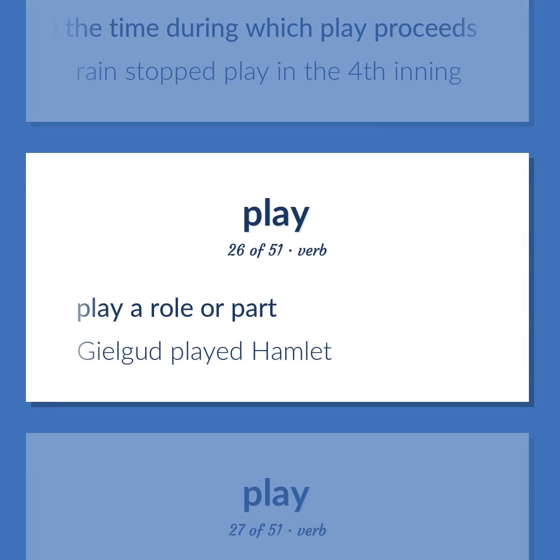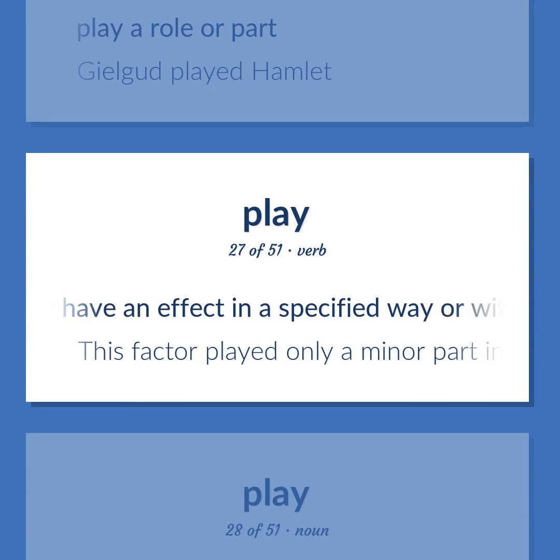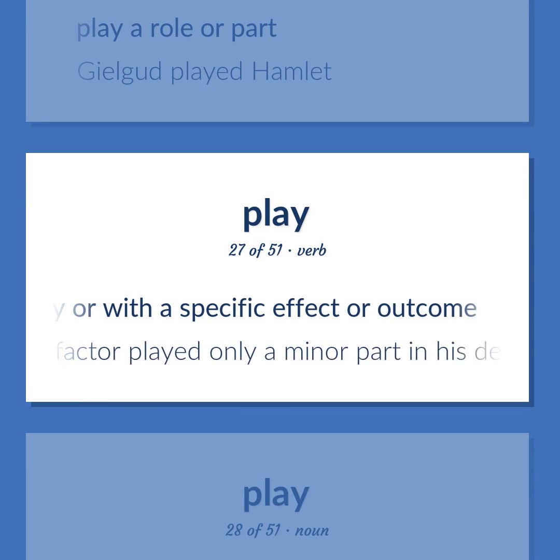Play a role or part. Gielgud played Hamlet. Act or have an effect in a specified way or with a specific effect or outcome. This factor played only a minor part in his decision.